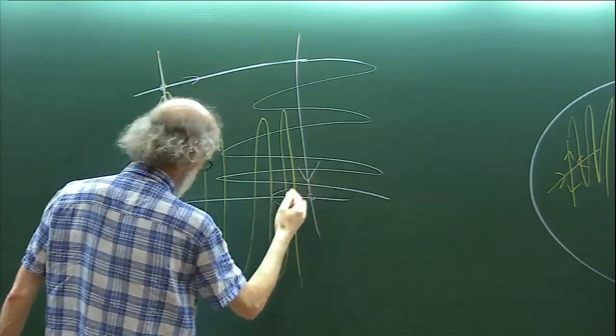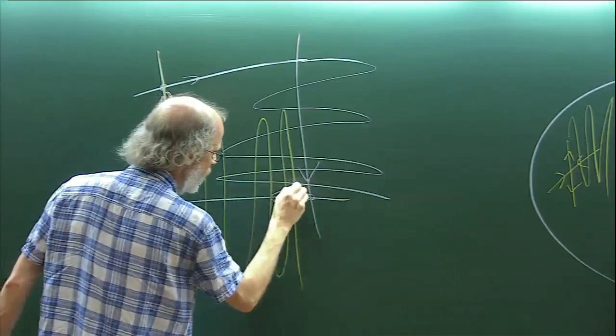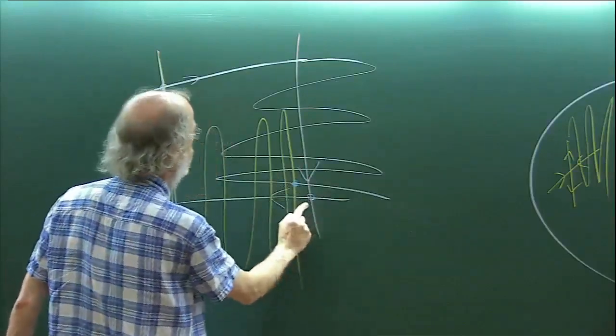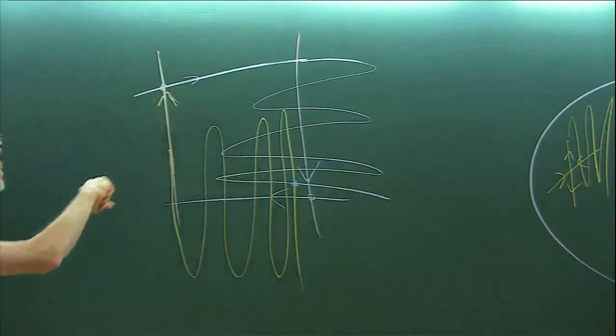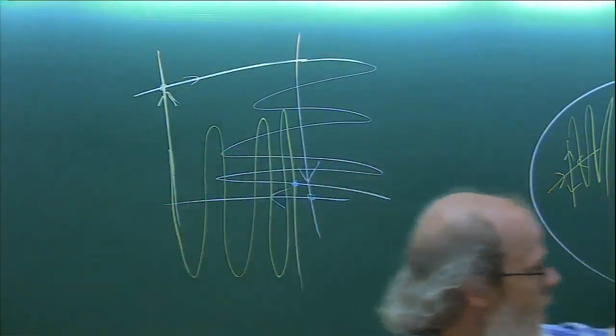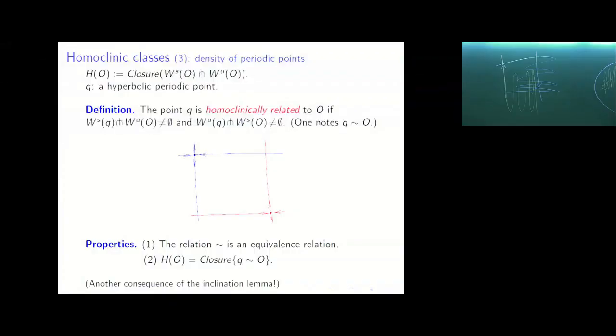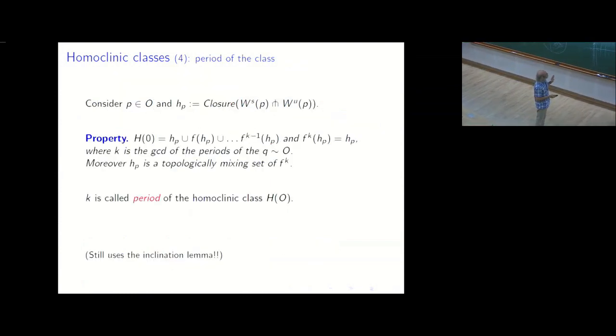So somewhere here, you find a transverse intersection arbitrarily close to that point. So that point is in the closure of the homoclinic class of that point. Okay. And to show that it's an equivalence relation, it's very similar. Okay? Questions about homoclinic classes, about the definition? Okay, fine.